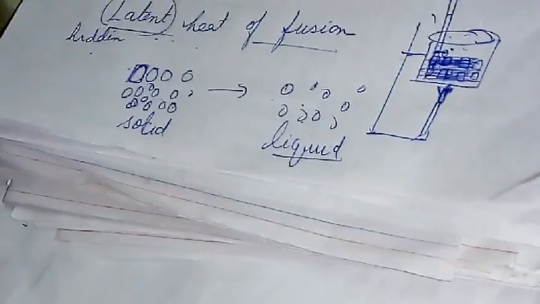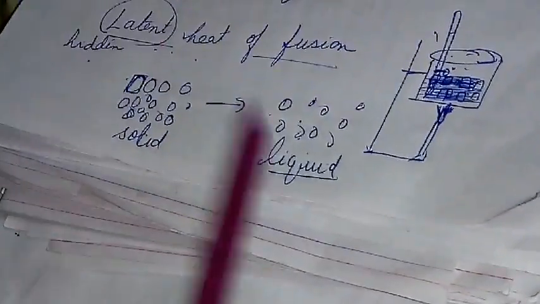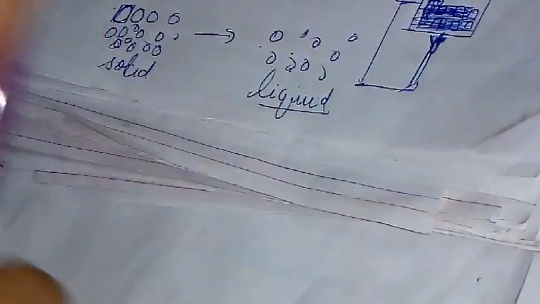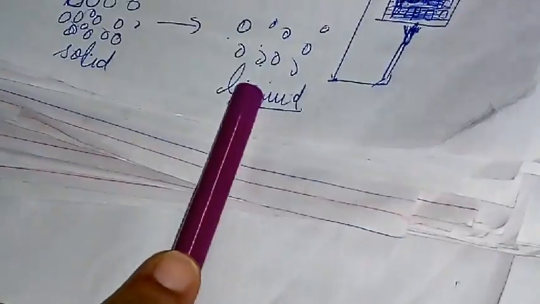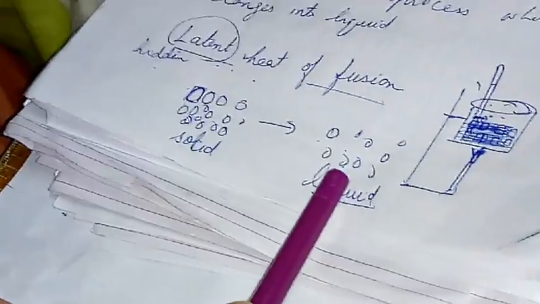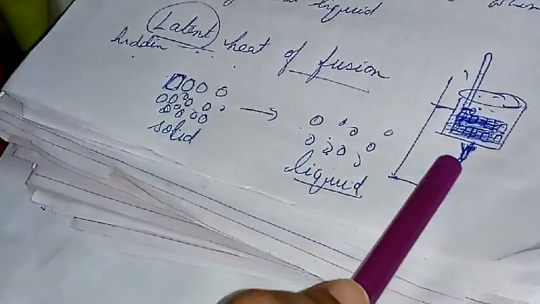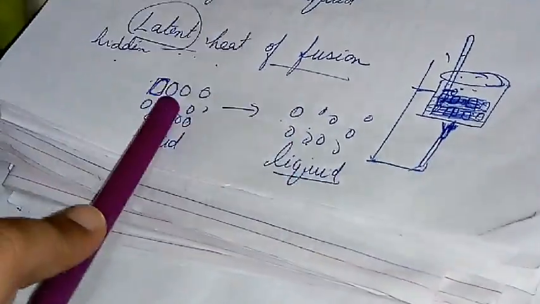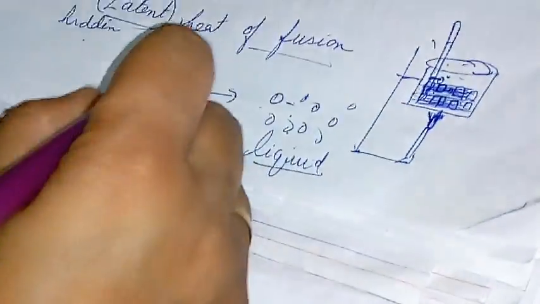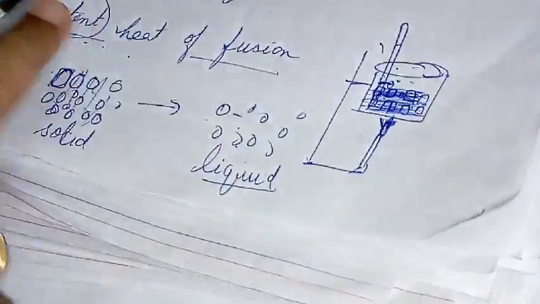So particles in water at 0 degree will have more energy as compared to the particles in ice at the same temperature. Again I am repeating, the particles in water at 0 degree will have more energy than the particles of this solid. Why? Because they have absorbed the energy which we are providing through this flame, so that they can break their force of attraction. So that is latent heat of fusion, hidden.